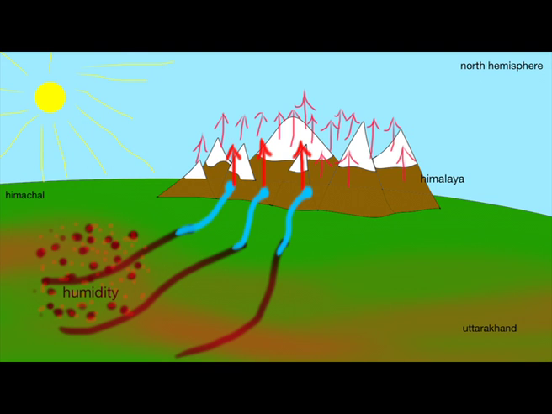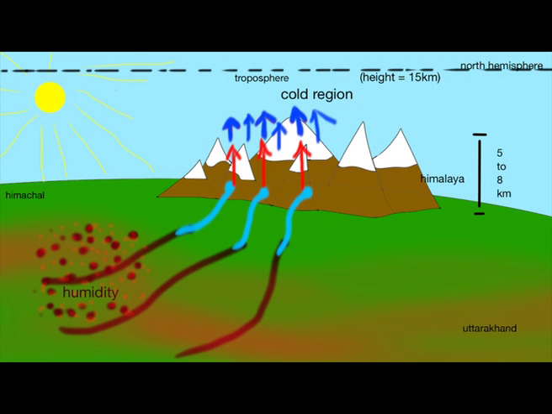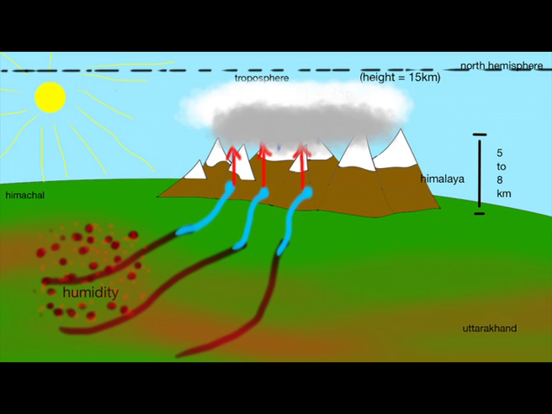When warm air rises upward along the slope of the mountain, warm air then starts to cool because atmospheric pressure decreases with altitude. As the warm air begins to cool, the water vapor present in it starts to condense, then clouds begin to form. It forms a vertical column of clouds known as cumulonimbus clouds. Cumulonimbus clouds appear at the height of 3 to 5 kilometers.